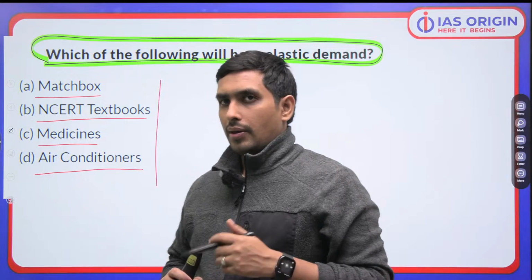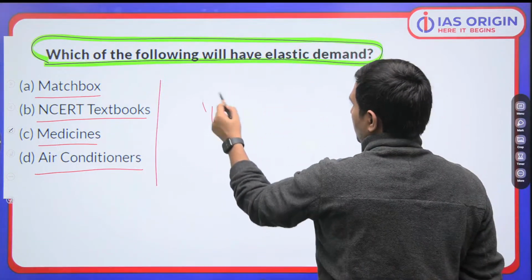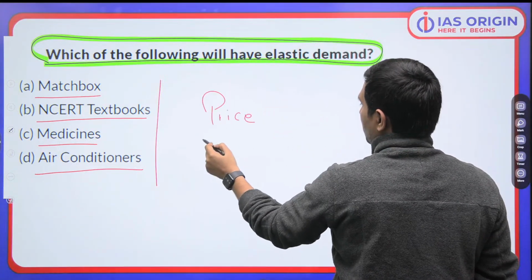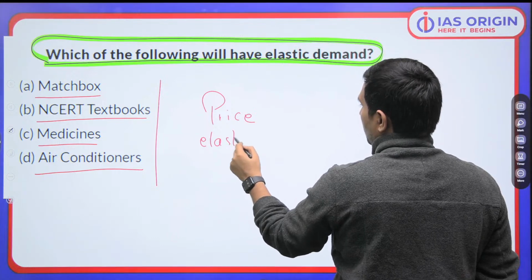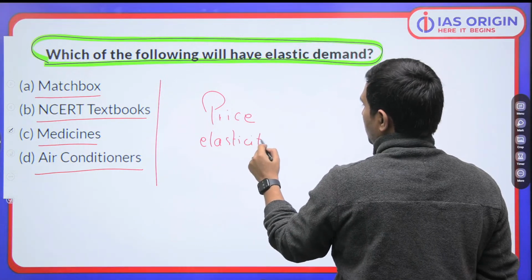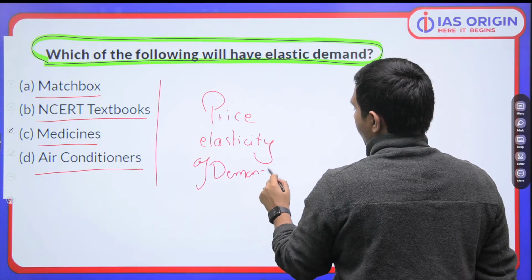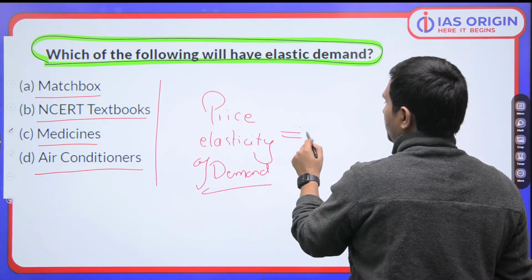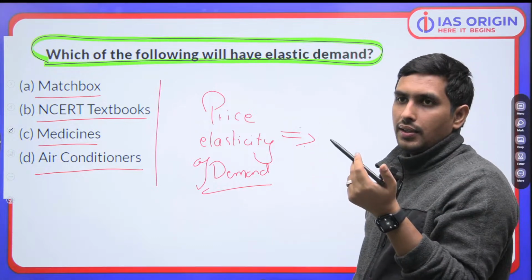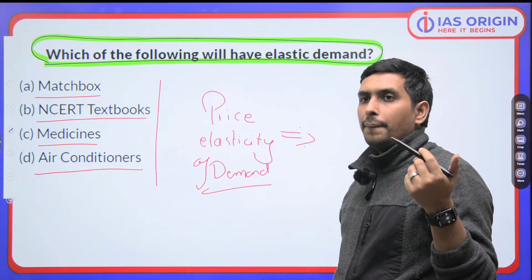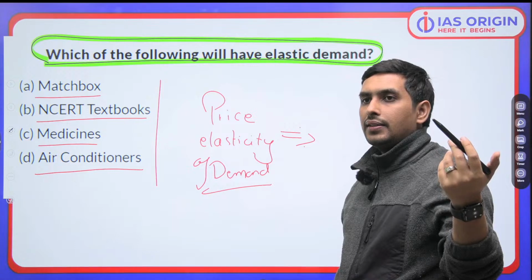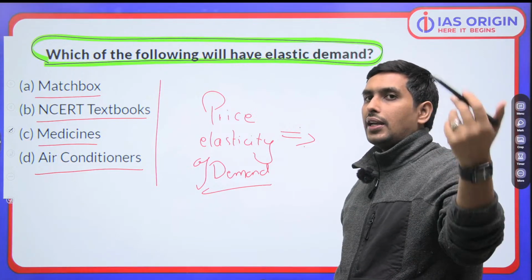So when we talk about price elasticity of demand, let's calculate that. What do we observe? Now, how do we calculate that? We have a delta of quantity demanded.